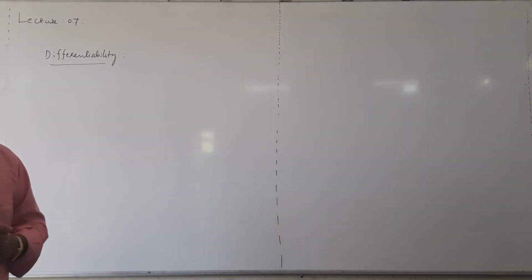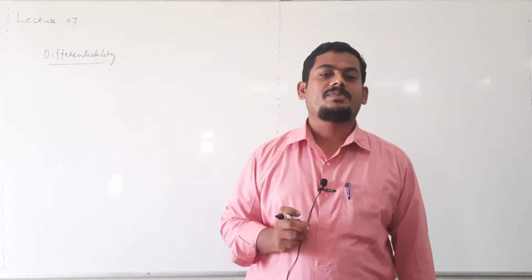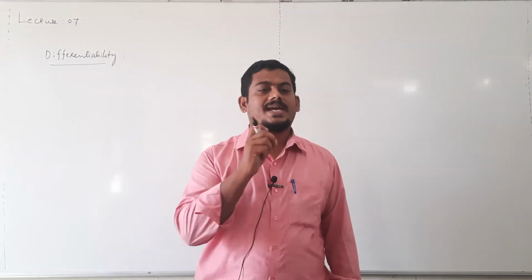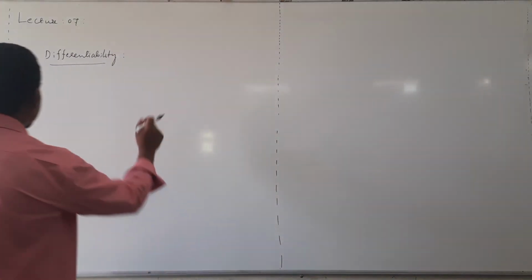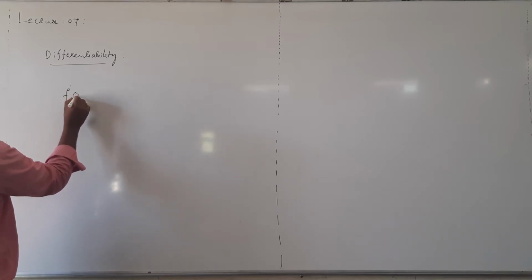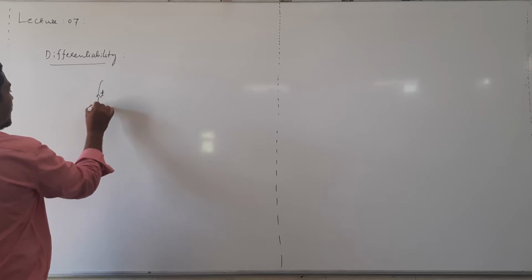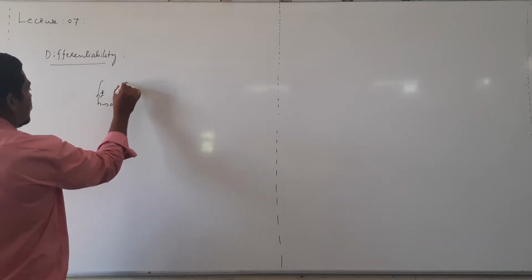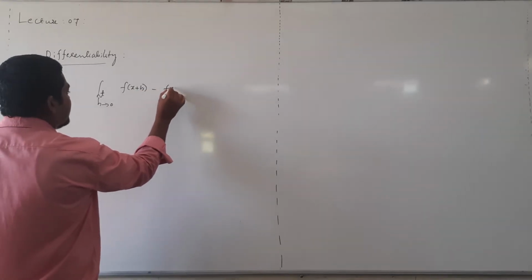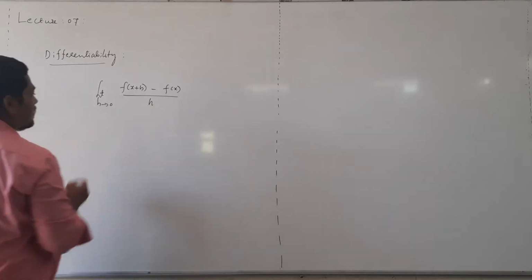What is the definition of derivative of the function? Already you know the definition of derivative of the function, means f dash x or dy by dx or y dash, right? f dash of x is the limit h tending to 0 of f of x plus h minus f of x, whole thing divided by h.